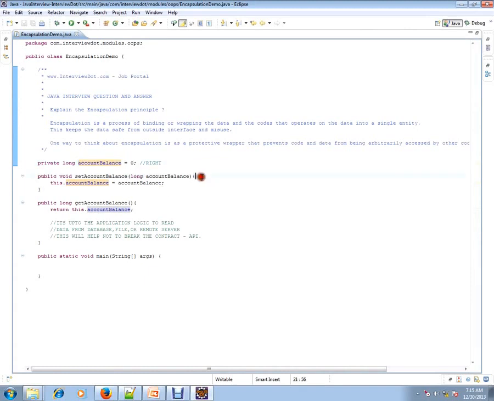Let them call this method. I will validate whether the value they passed is valid or not. Minimum should be something I can check, and then I will set it to the database or wherever I want. So I will never allow direct access to this variable. That's where encapsulation comes into the picture.